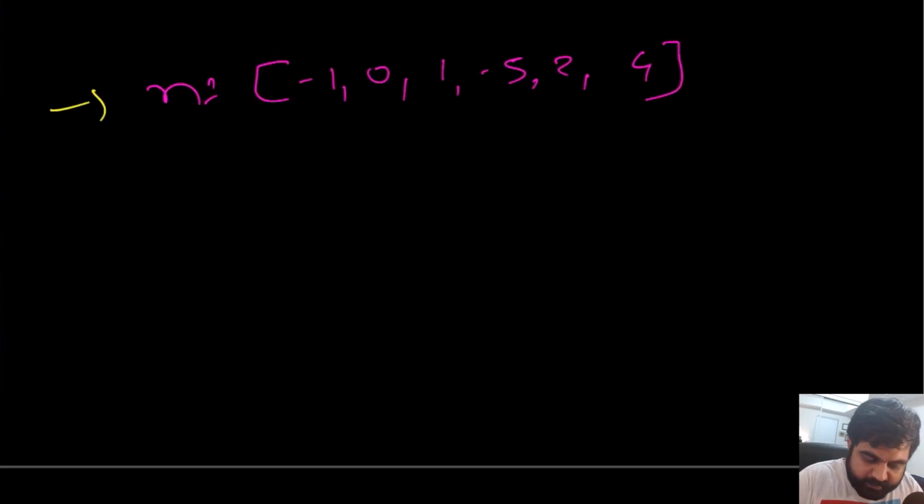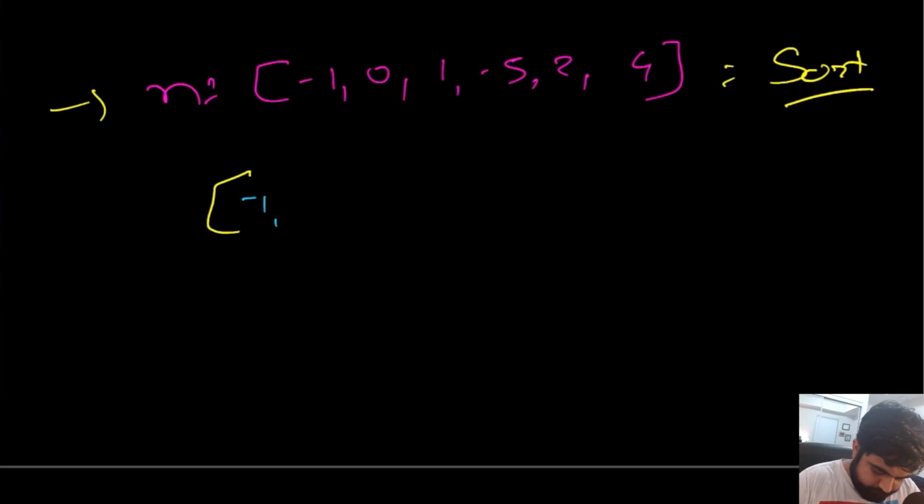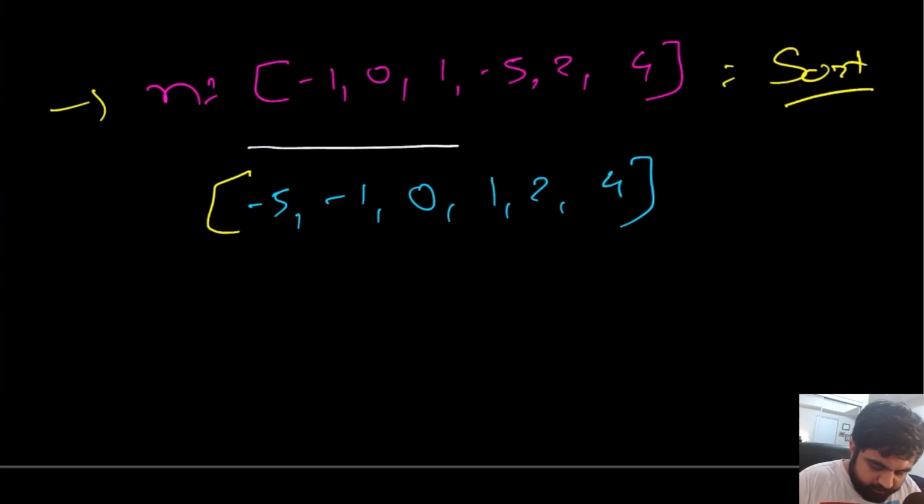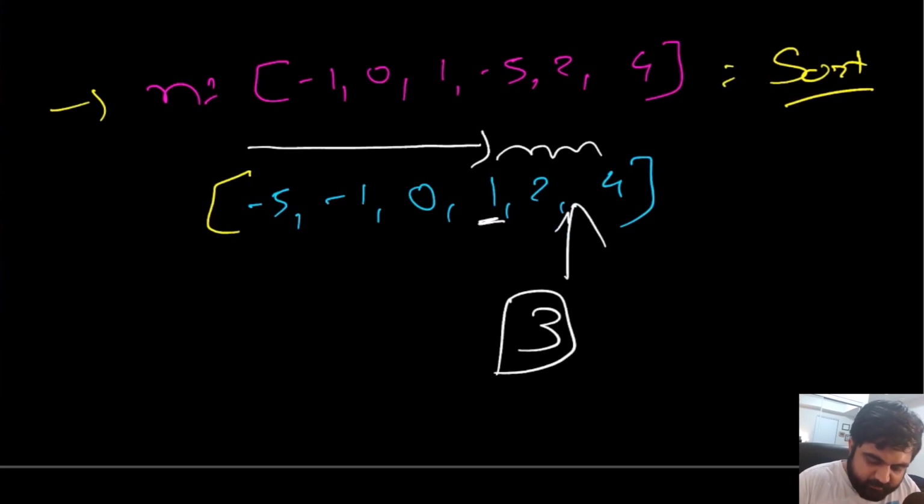Let's try to find another approach and see if we can do something better. So say for an example, suppose this is the given input. The idea is that if we somehow sort this input, we would actually be able to do something better. So let's just see the sorted result. All we need to do is go to the first positive integer. In this case, first is 1, 1 is present over here, and then move to all the other elements until we find a place where the next element is missing. So in this case, we can clearly see 3 is missing. So 3 is again going to be the answer for the sorted approach.